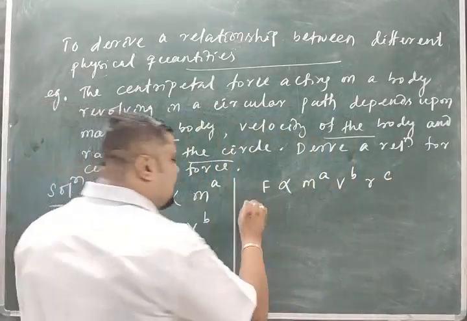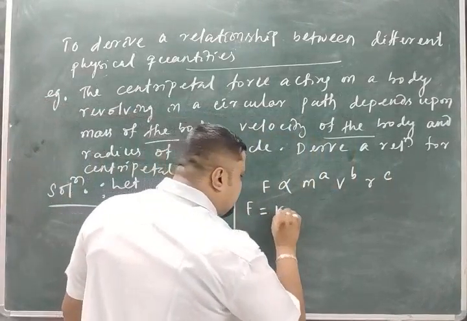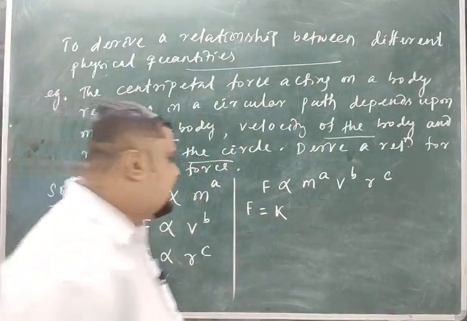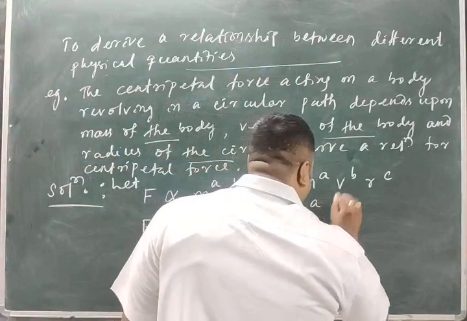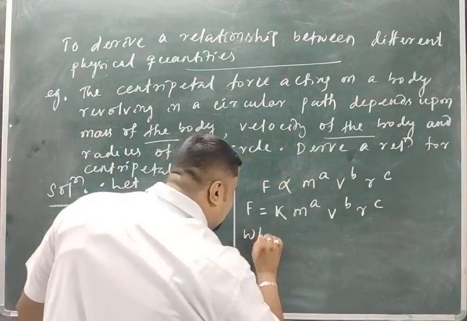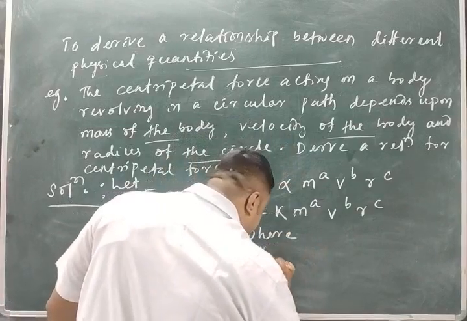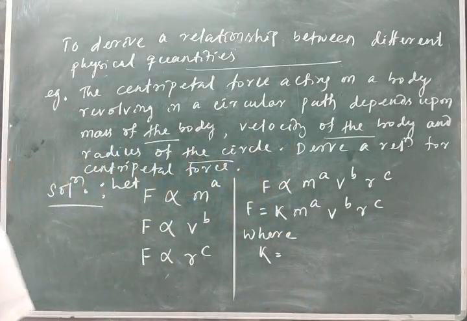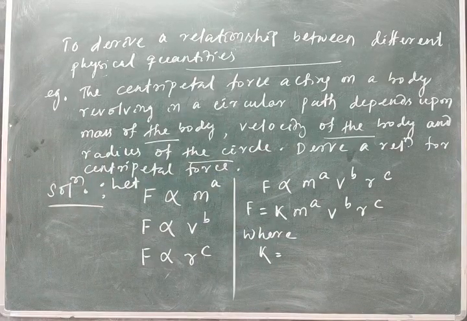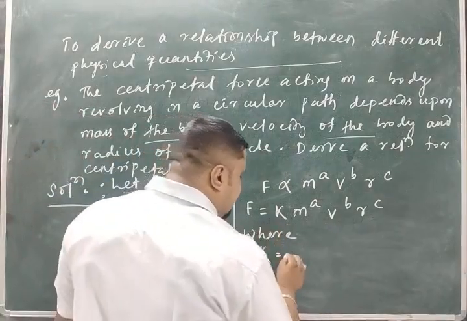And if you write the equal symbol, F is equal to, there must be a constant of proportionality. So F = k m^a v^b r^c, where this k, remember always, is a dimensionless constant. It is the constant of proportionality.